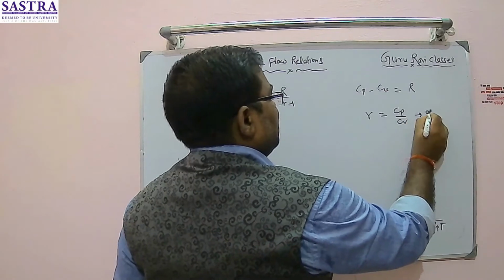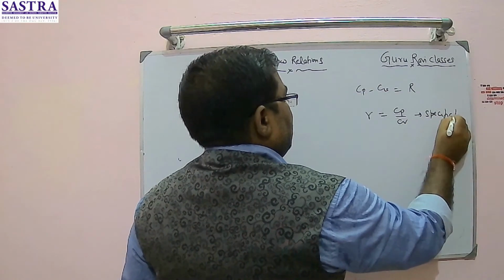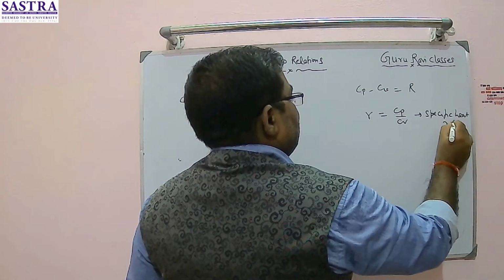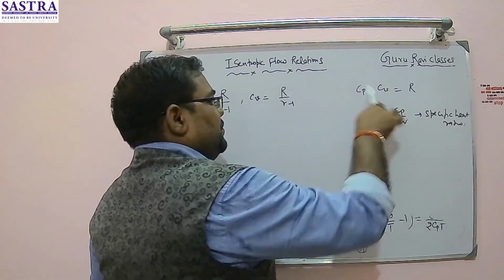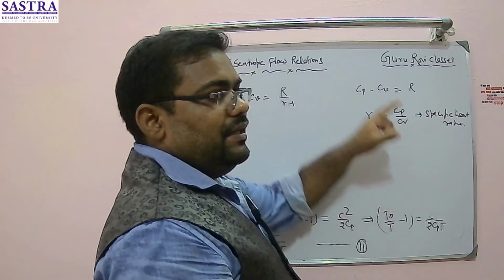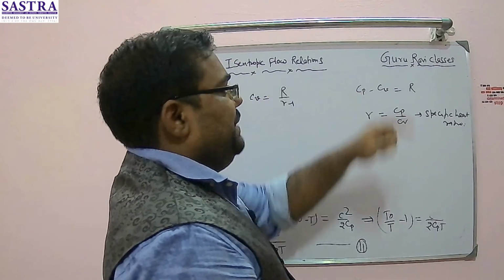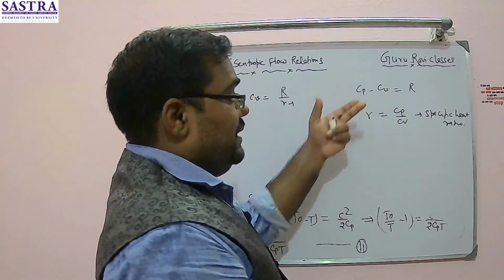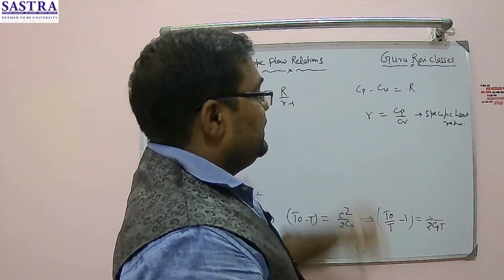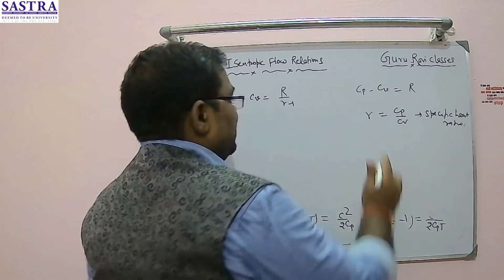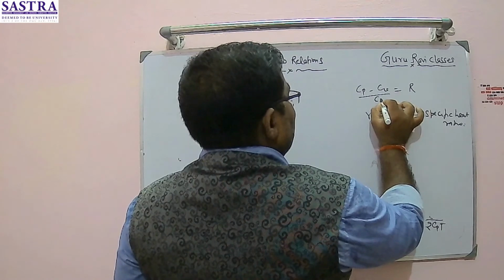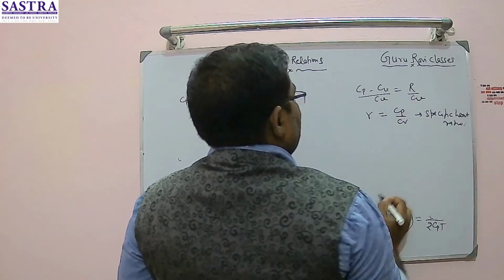This is the specific heat ratio. So what you need to do here, if you want the relation of Cv, divide this complete equation by Cv.